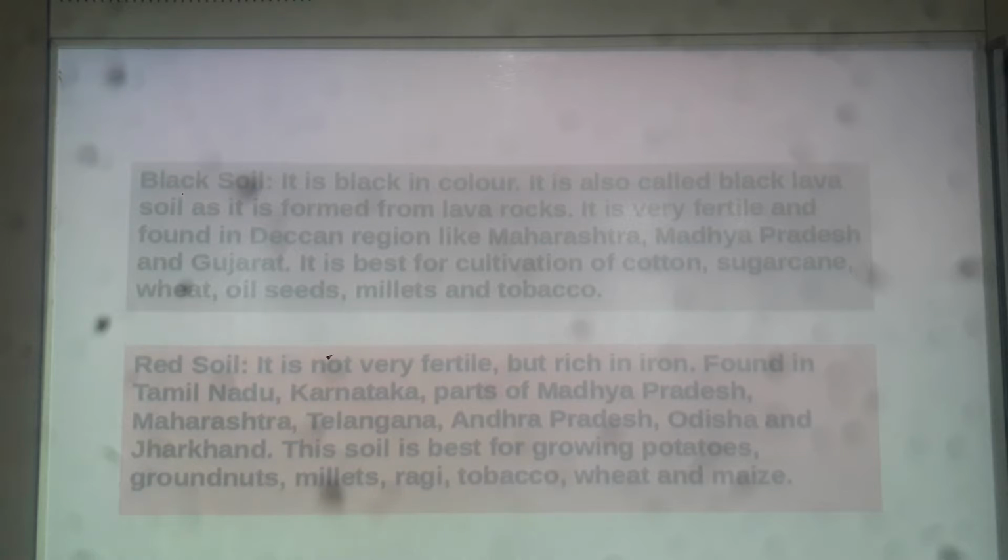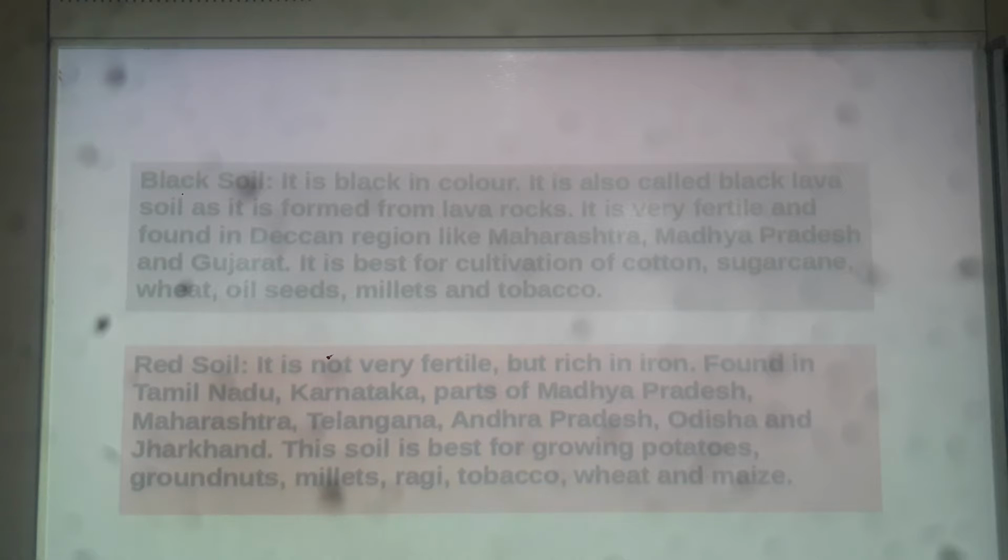So black soil is very fertile, it is black in color, it is also called black lava soil because it is formed from lava rocks. It is found in the Deccan region like Maharashtra, Madhya Pradesh and Gujarat, and it is best for cultivation of what kind of crops? It is best for cultivation of cotton, sugarcane, wheat, oil seeds, millets and tobacco. So this is about the black soil. You always remember these characteristic features of the black soil.